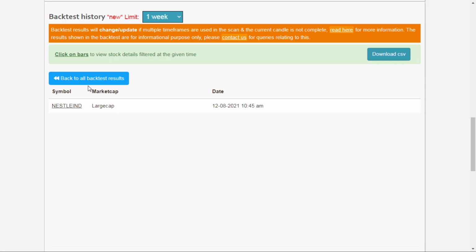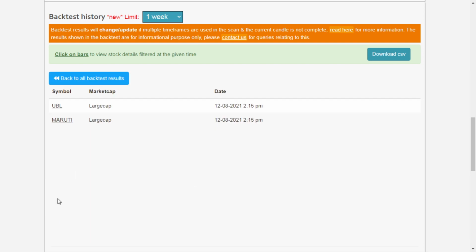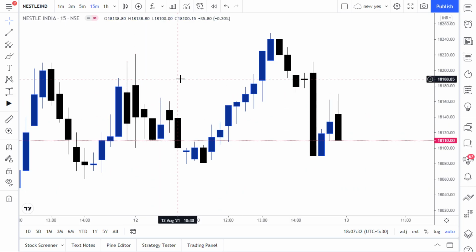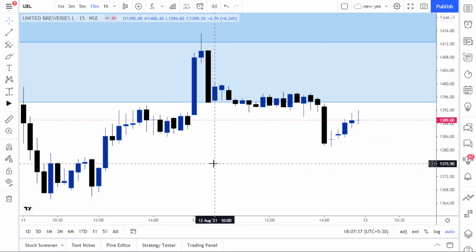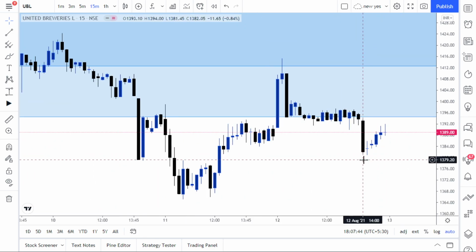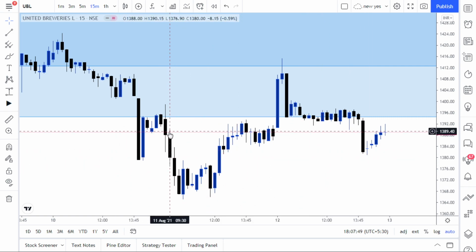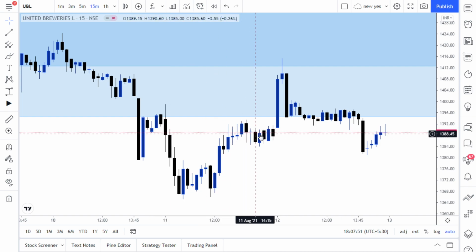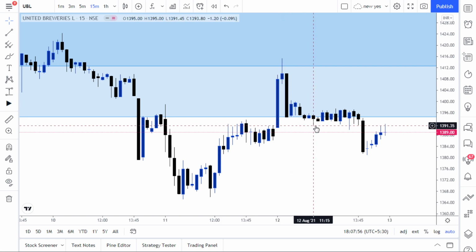Okay, and third and finally, we find the stocks around 2:15, UBL and Maruti. Let's check it out. UBL, at what time does it form? 10:15. This is a 15-minute chart, where the market started today.